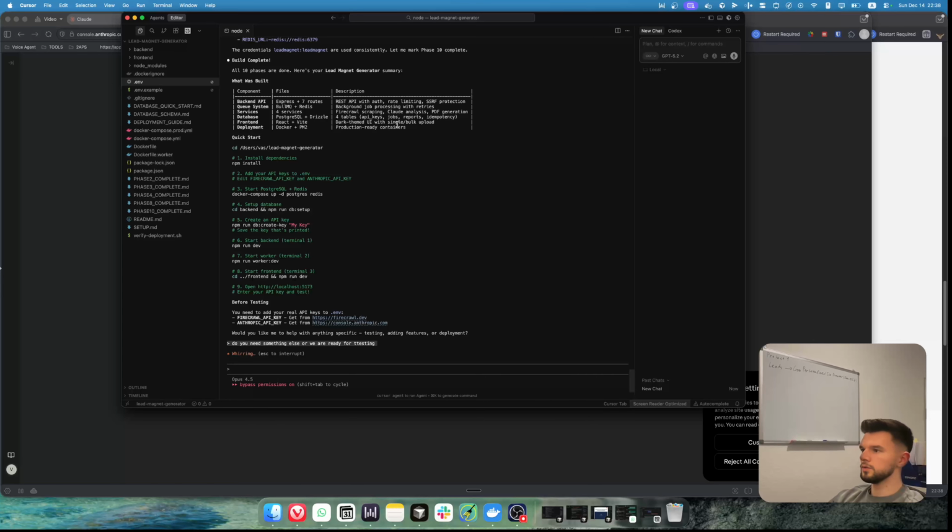Usually what we can do is basically ask Codex to double check everything, basically the whole project. But since I've been spending about 3 hours on it and I have to catch a flight tomorrow, I'm gonna skip that and just go to asking it if we need something else, or we're just gonna proceed to testing. To be honest, I don't really expect it to be 100% done right now. I expect to have some errors. Actually, I hope that we have some errors because I'm gonna be able to show you how to troubleshoot them.